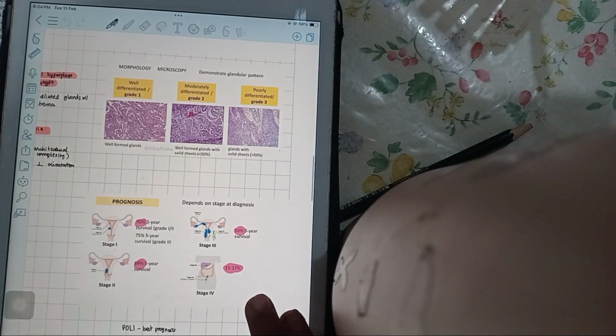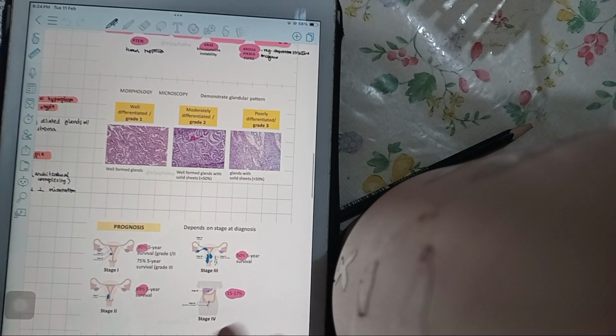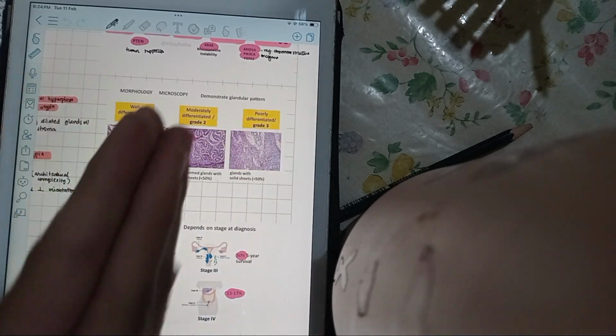And prognosis, these are its different stages. Okay, so I will see you guys in the next video, hopefully with a different topic.